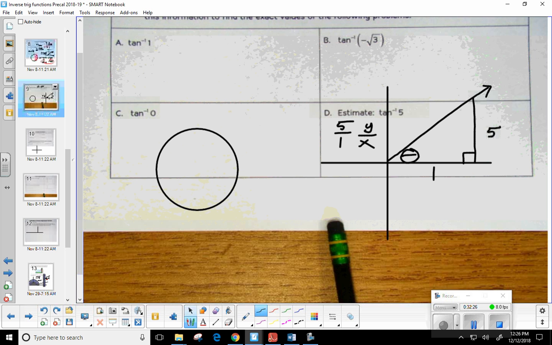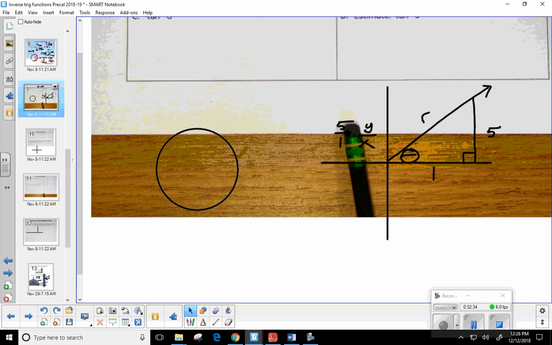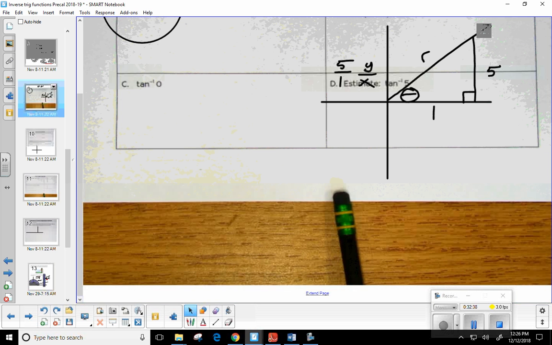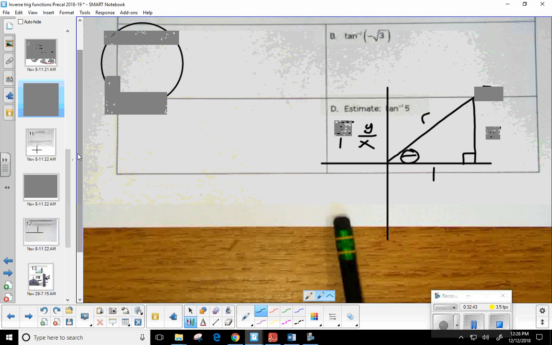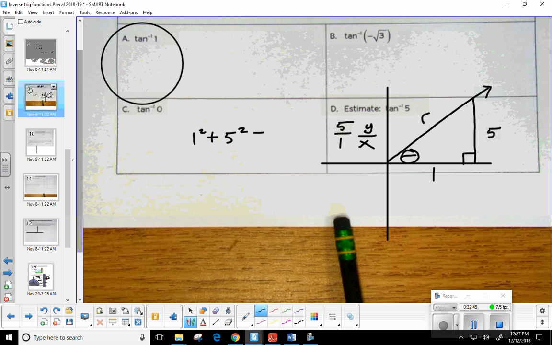All right. So let's look for r. Somebody give me the equation for this triangle using the Pythagorean theorem. So it's 1 squared plus 5 squared equals r squared. And 1 squared is 1 plus 5 squared, 25, is equal to the radius squared. 26 equals r squared. So I would say the square root of 26 is going to be my hypotenuse, right?